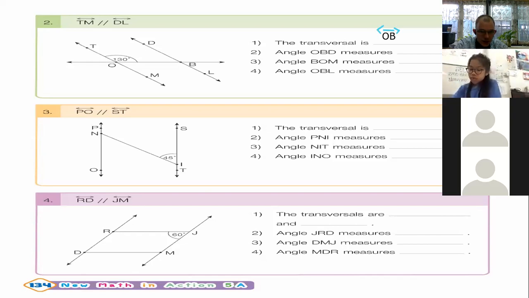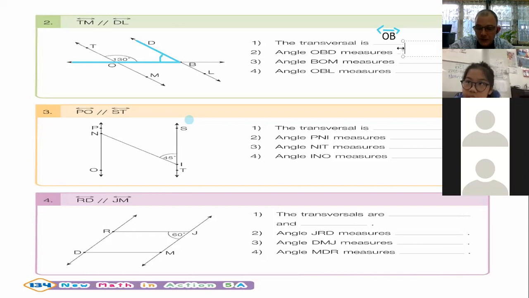So they ask us to calculate the angle here. Who can tell me what is the size of that angle? 50. How much, Jasmine? 50.